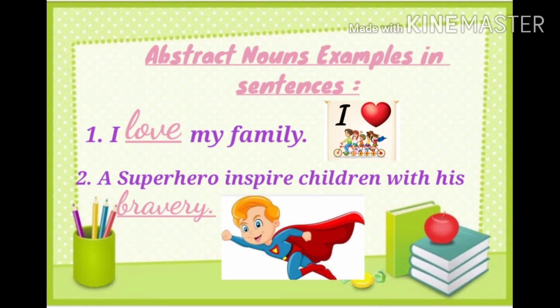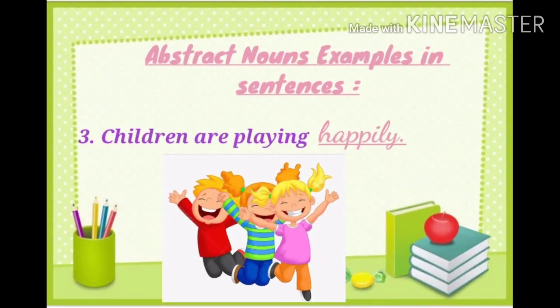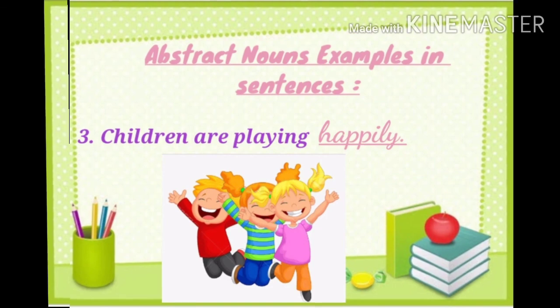Second sentence is: a superhero inspires children with his bravery. Here the word bravery is an example of an abstract noun as it is a quality, and qualities fall under the category of abstract nouns. Next sentence is: children are playing happily. Here the word happily is an emotion, a feeling. So it is an example of an abstract noun. So students, hope the concept of abstract nouns is also clear to you all. It refers to the name of those things which we cannot experience directly with our five senses.